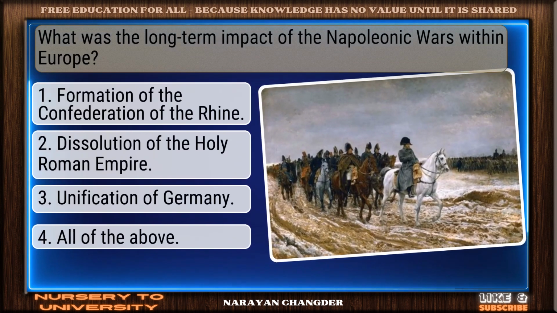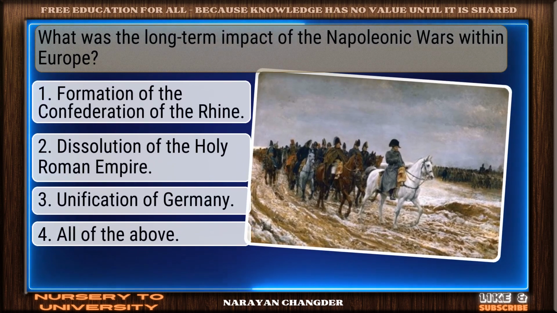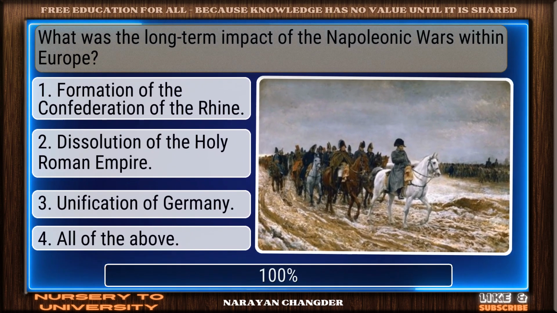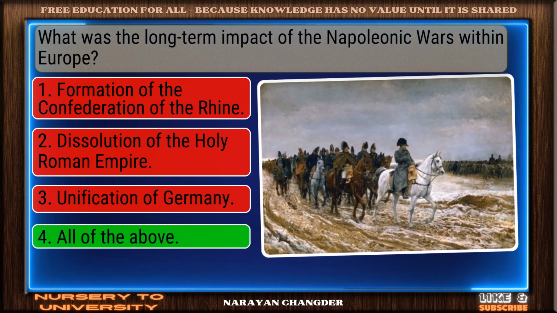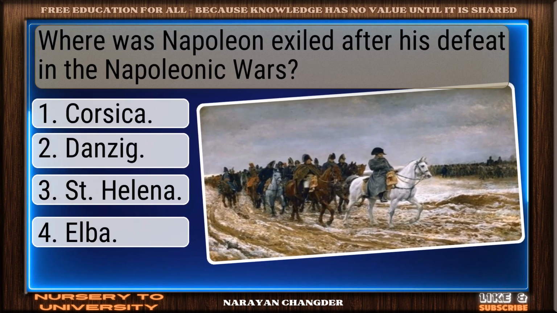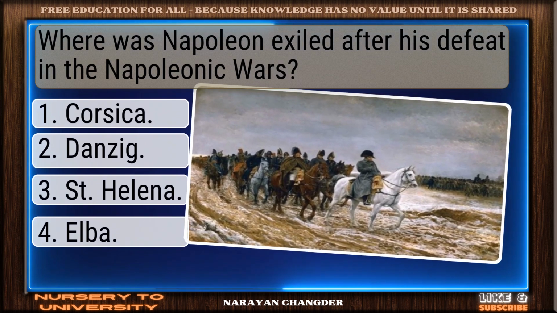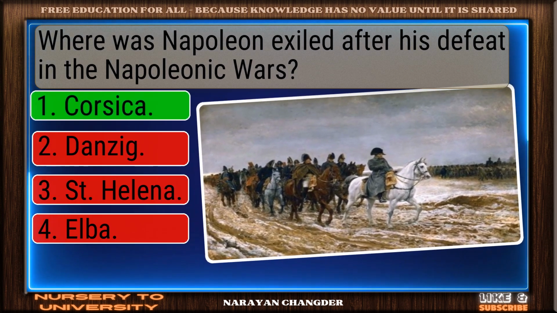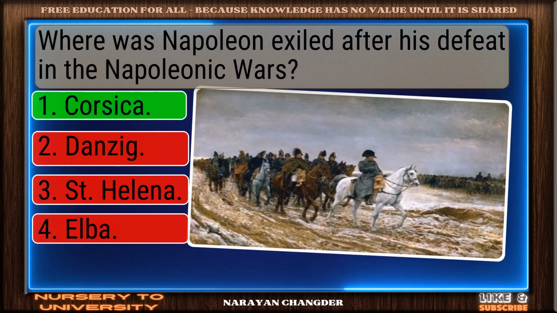What was the long-term impact of the Napoleonic Wars within Europe? Smart move. All of the above is an accurate answer. Where was Napoleon exiled after his defeat in the Napoleonic Wars? On track. Corsica is the correct answer.